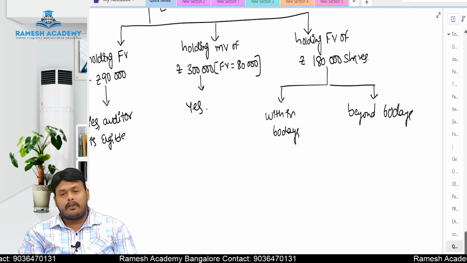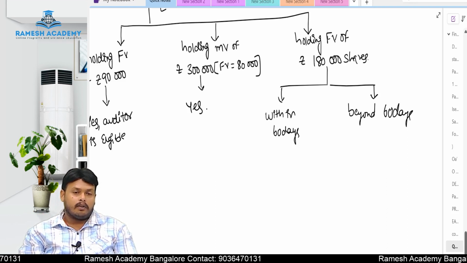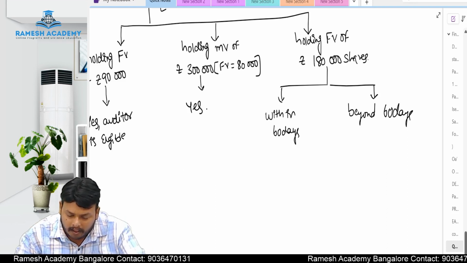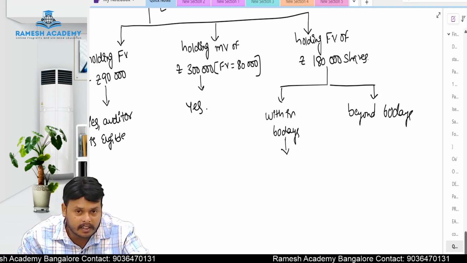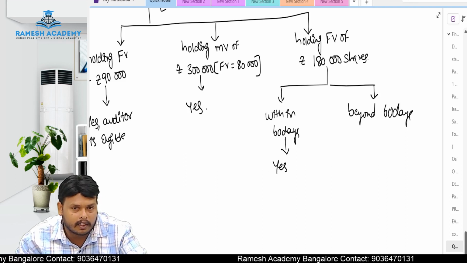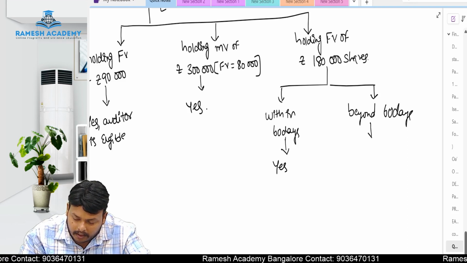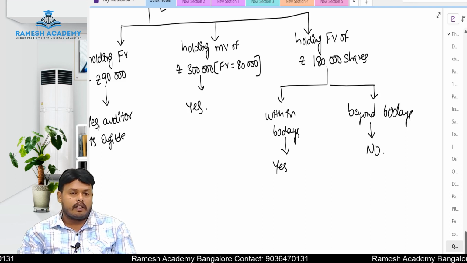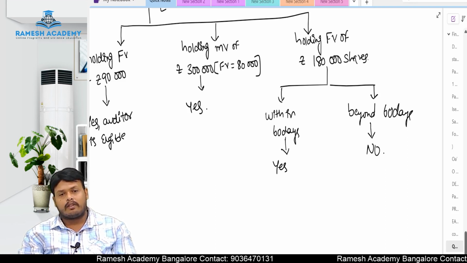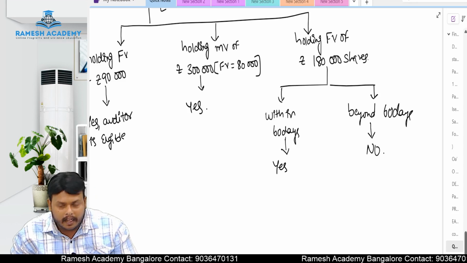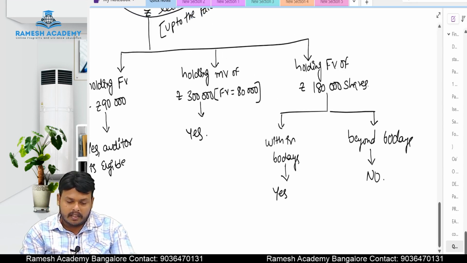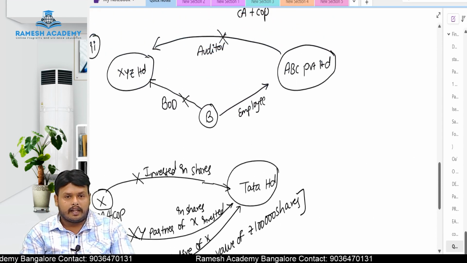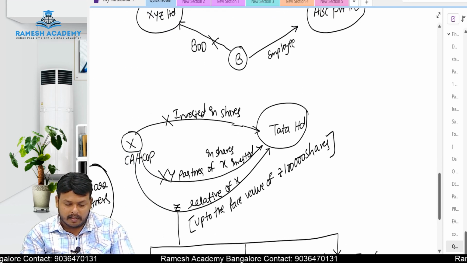He has to request the relative to sell in excess of rupees 1 lakh within 60 days. If the relative is selling these shares within 60 days, then he is eligible to act as an auditor. Beyond 60 days, if he still did not sell the shares, then he is not eligible to act as an auditor. He is disqualified to act as an auditor. He has to resign and he has to exit the audit. So this is the situation of shares, Nana. So let us recap this situation once, Nana. Okay?